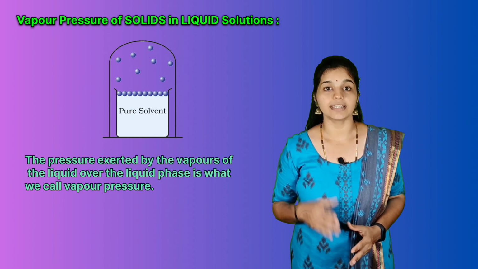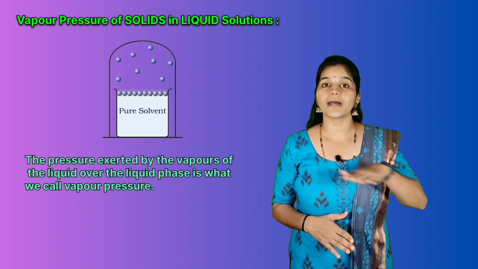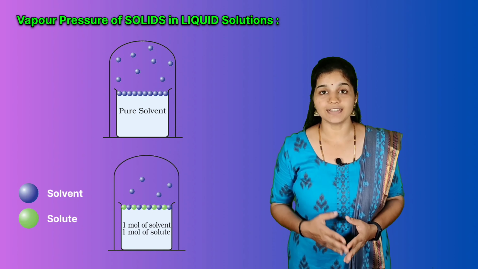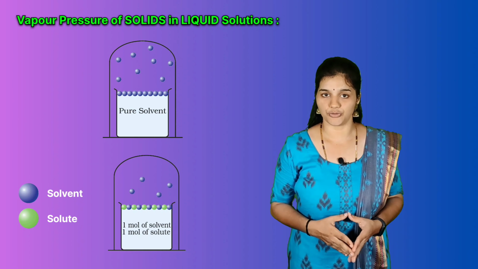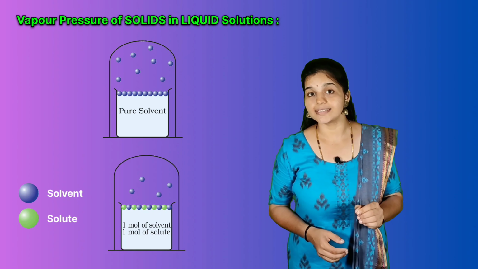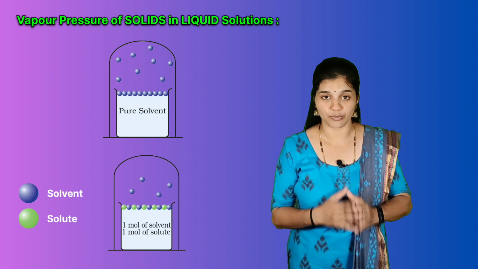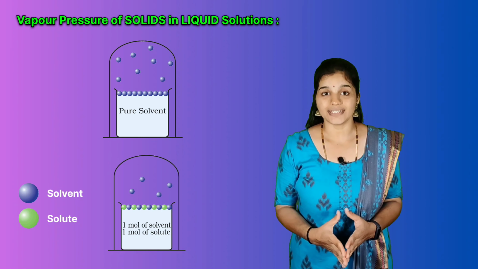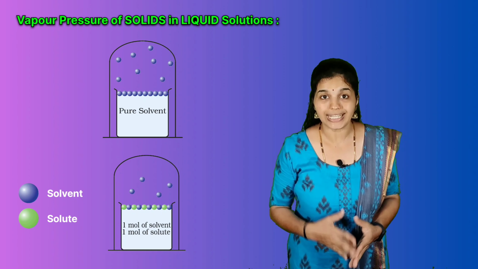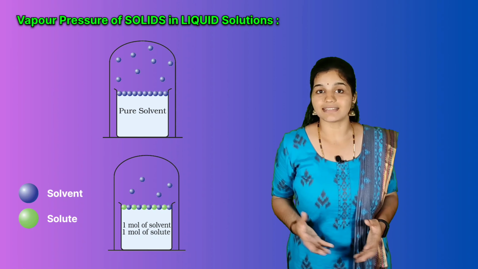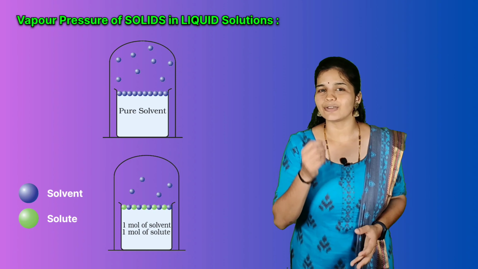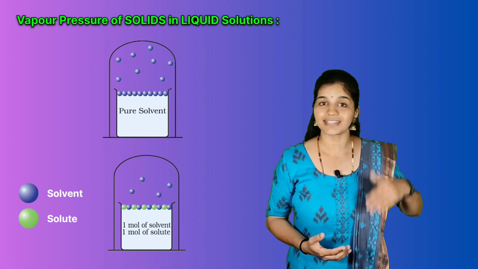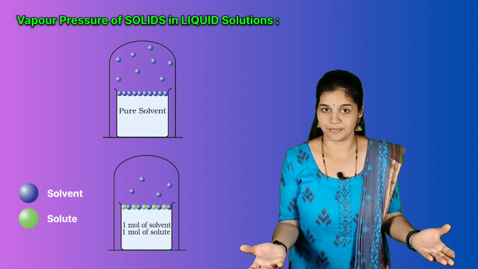In a pure liquid, the entire surface is occupied by molecules of the liquid. Now, if we add a non-volatile solute to a solvent to give a solution, the vapor pressure in this case is dependent only on the solvent because we are adding a non-volatile solute. Now the question is whether vapor pressure of the solution at the given temperature will be the same as that of pure solvent or not. Can you just think what happens to the vapor pressure? Will it increase? Will it decrease? Or will it remain the same?